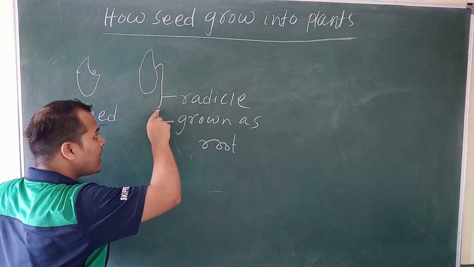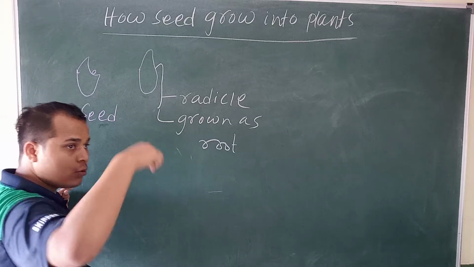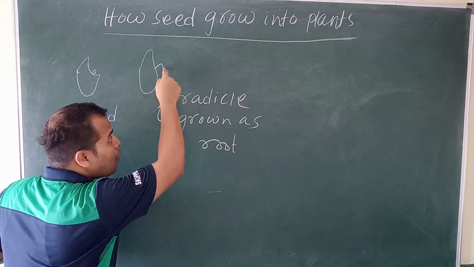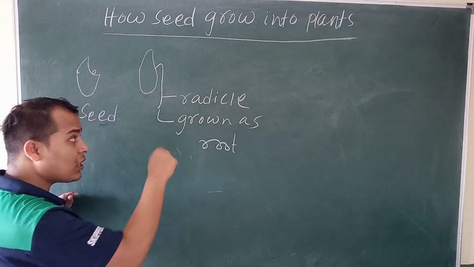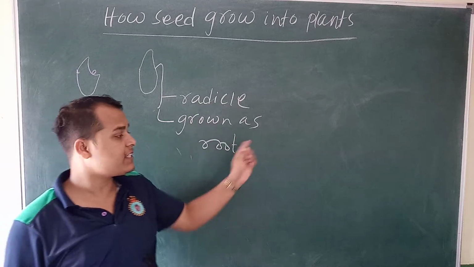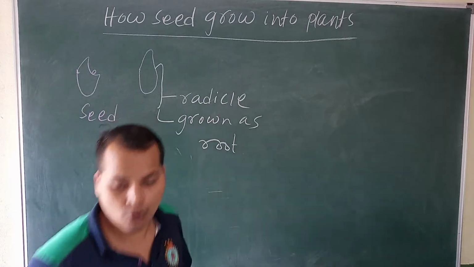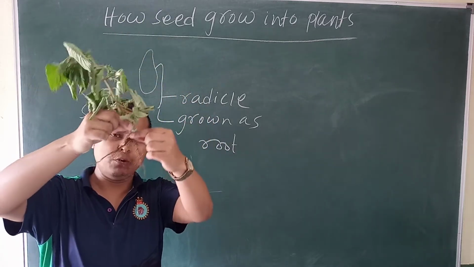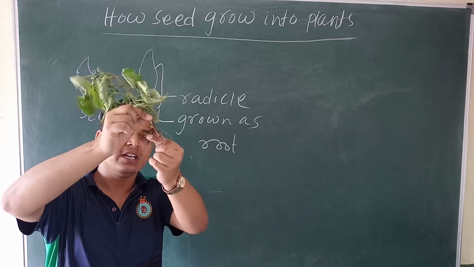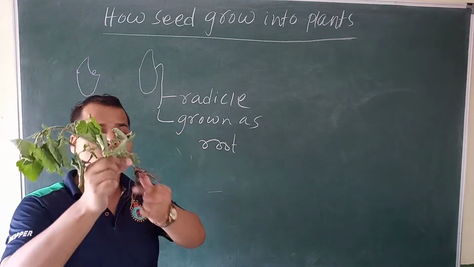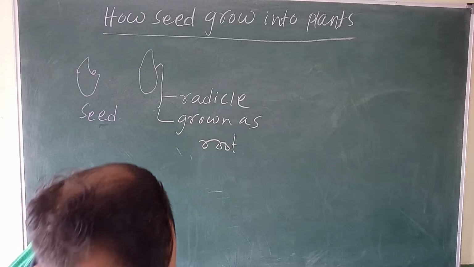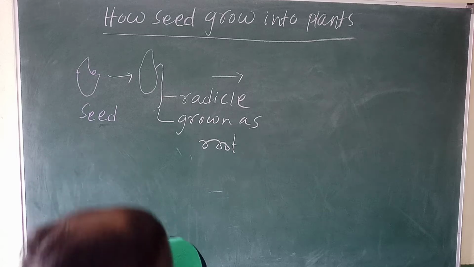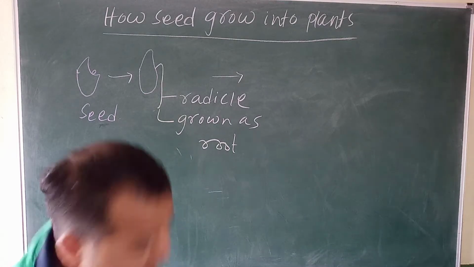The seed releases a white outgrowth towards below the ground. This outgrowth is called a radicle. This radicle grows as a root, yes or no? So see, this is how when you put the seed, the outgrowth goes down. The radicle grows as a root, yes or no? Then what will happen?